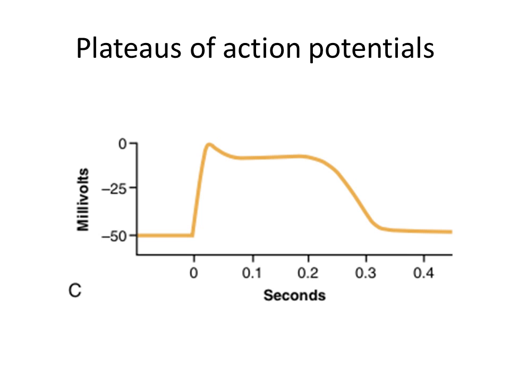Next, we will be discussing plateaus of action potentials. This type of action potential starts with rapid depolarization, as in the case of skeletal muscle, but repolarization does not occur immediately. This type of action potential is also responsible for sustained contraction of smooth muscle fibers. After the long depolarized state, slow repolarization occurs.